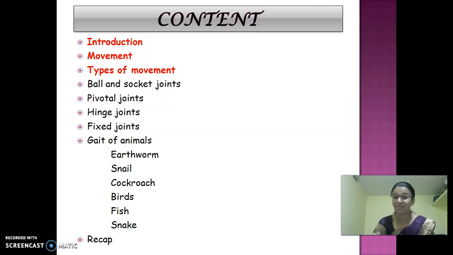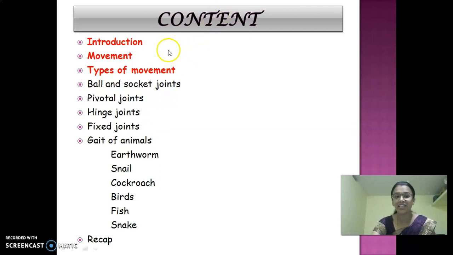Whether you are having that, take your hints note, sit along with it, note down the important points which I am telling you. You know that I will be telling you many points which are not there in your book. So, have a note of each and everything clearly, okay? And then, ball and socket joints, pivotal joints, hinge joints, fixed joints, and then gait of animals. So, gait is nothing but how do they move. That is the earthworm, snail, cockroach, birds, fish and then snake. And in the last, we will have a recap with few questions.